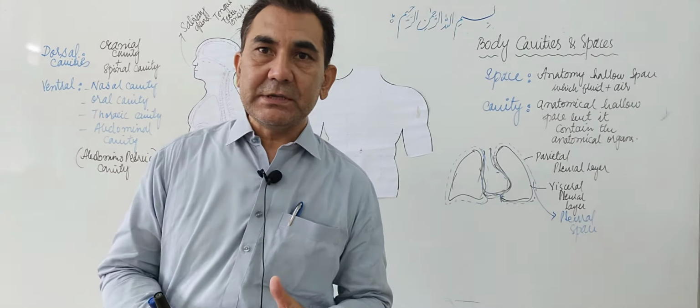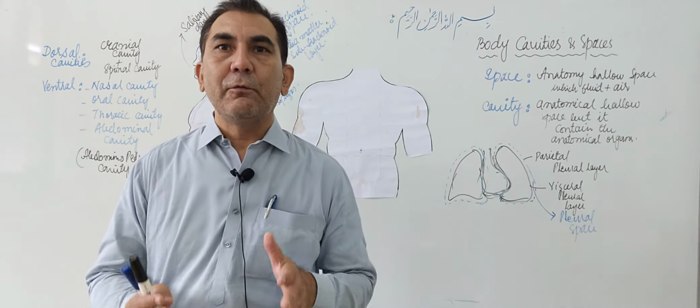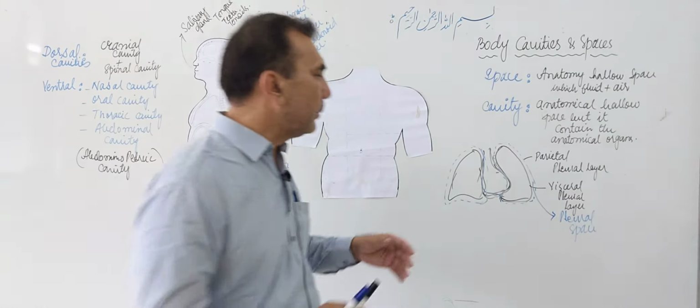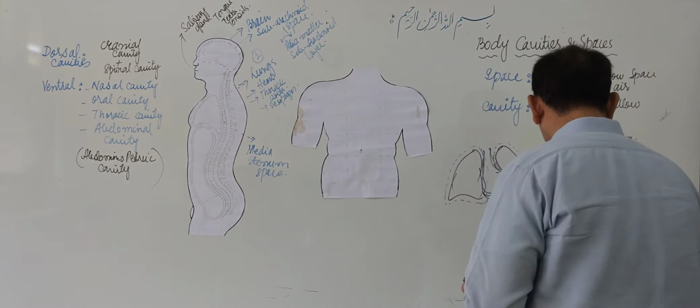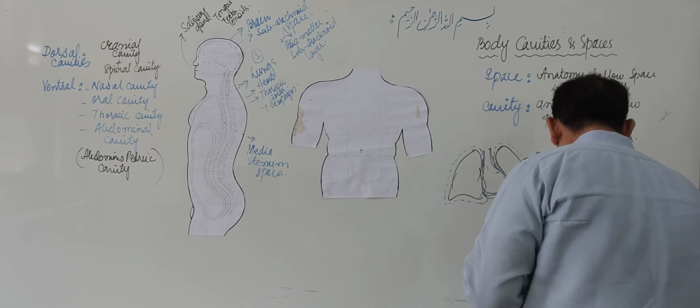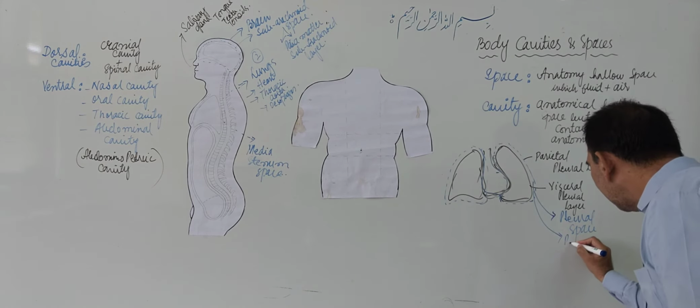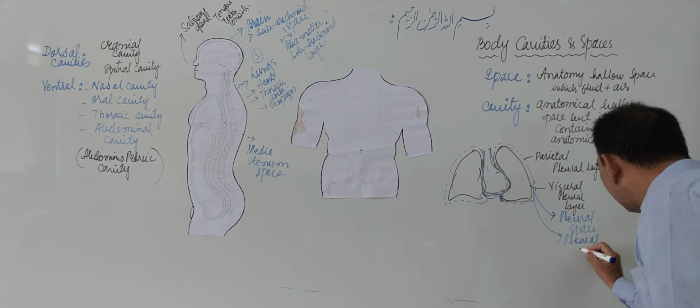This pleural space is filled with fluid, and this fluid is called the pleural fluid.